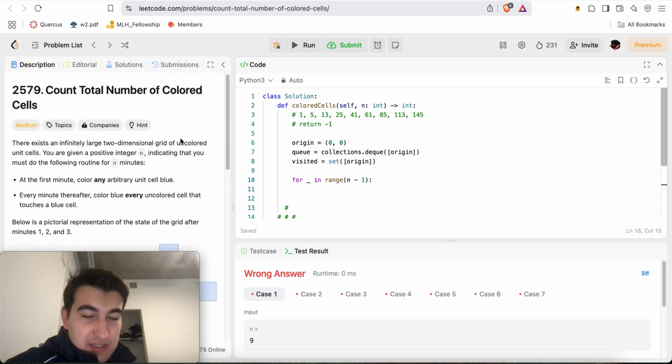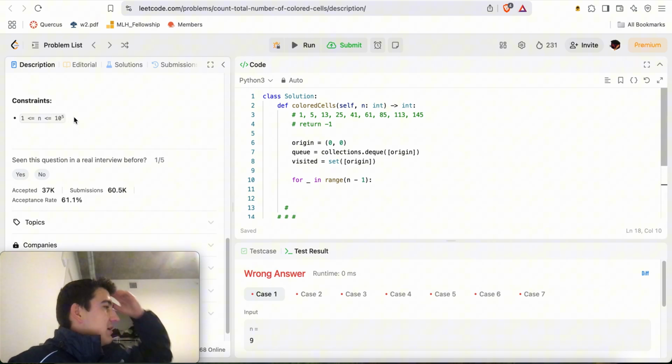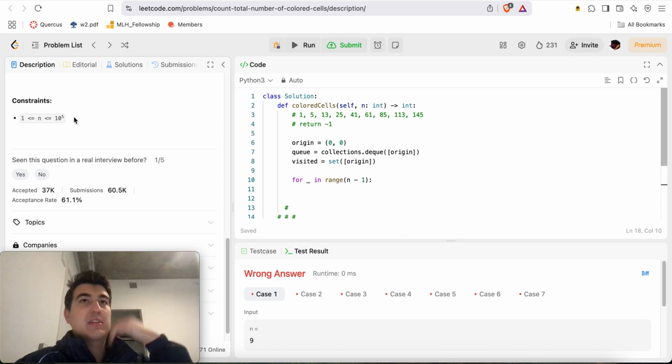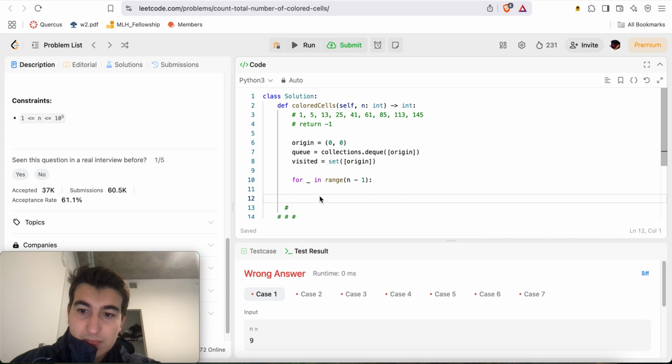Because I don't think I can simulate this. Right, with n up to 10 to the 5. I mean, I can allow myself to reach everything that's up to 10 to the 5 away in distance. Yeah, it's basically how many points are a certain maze distance away. Maybe I could calculate that.